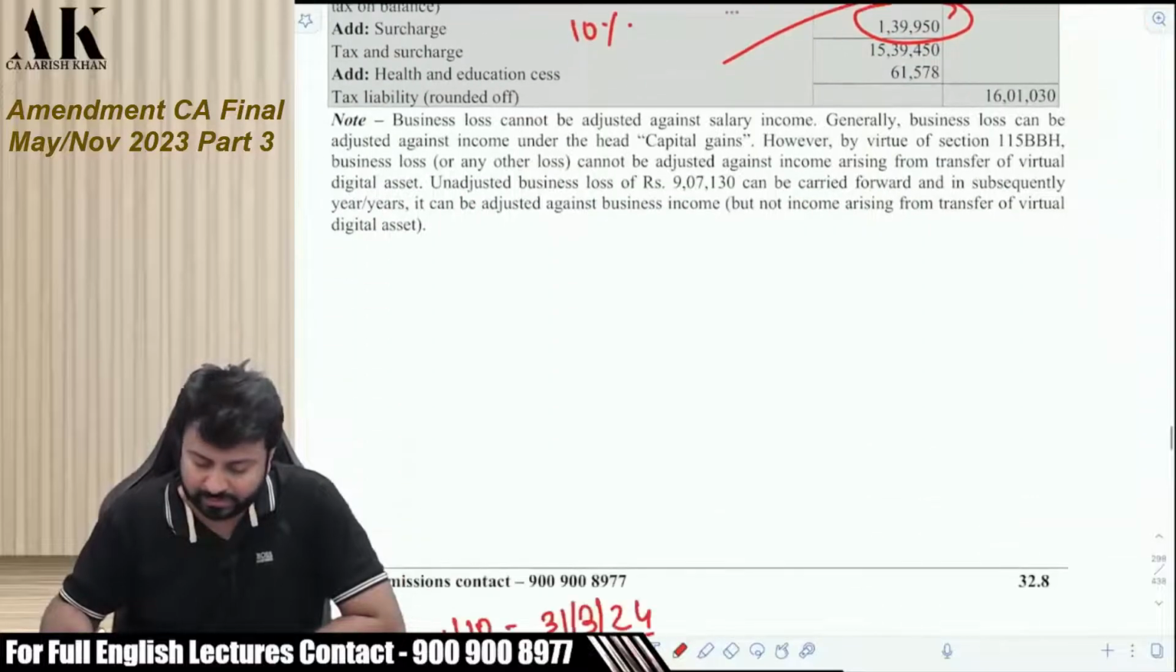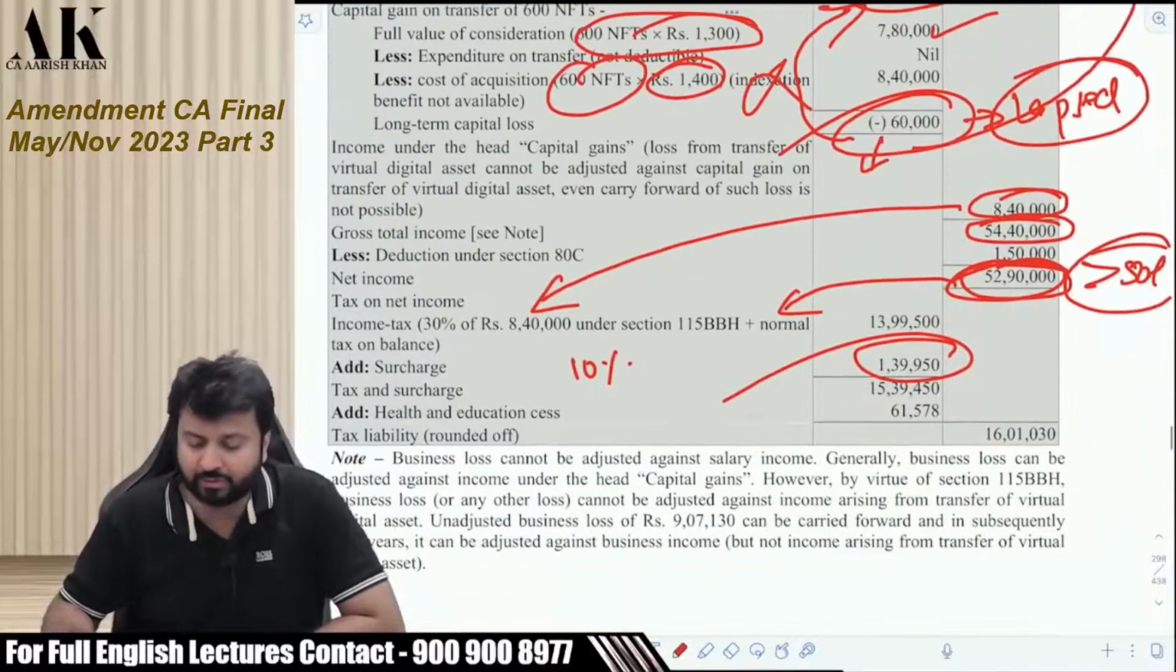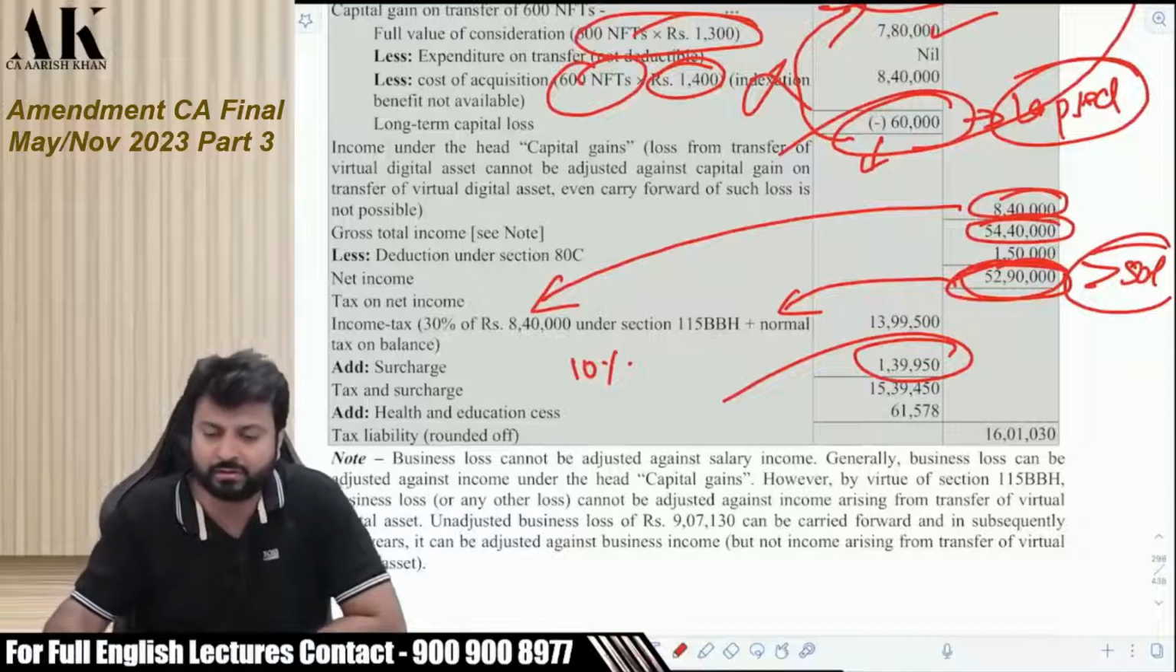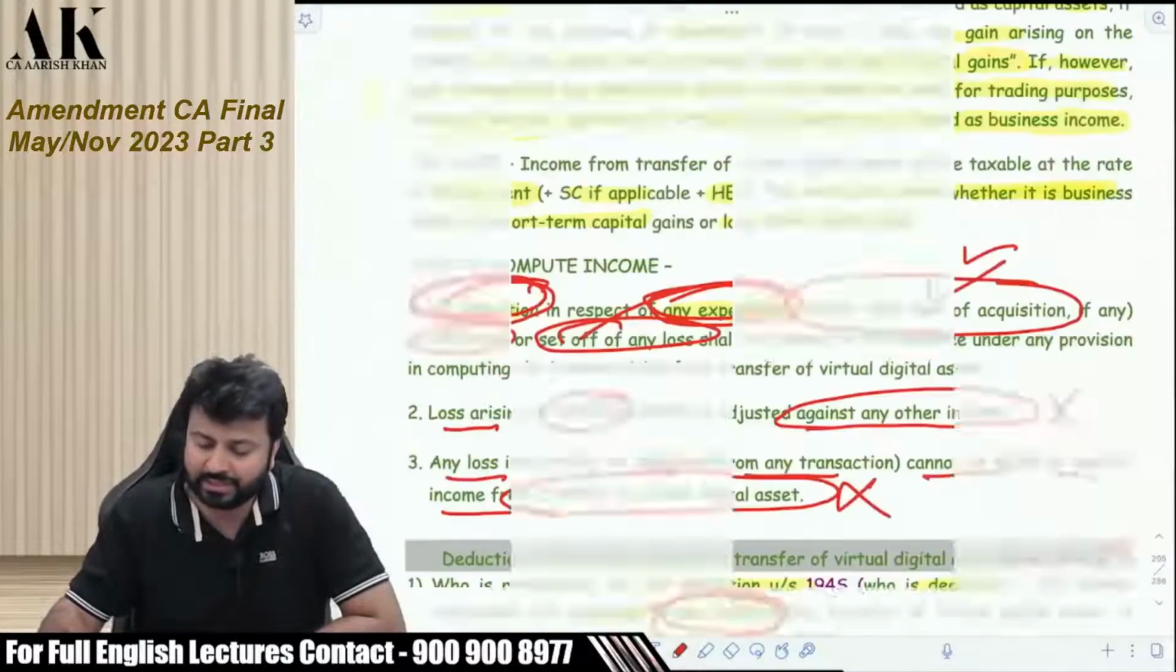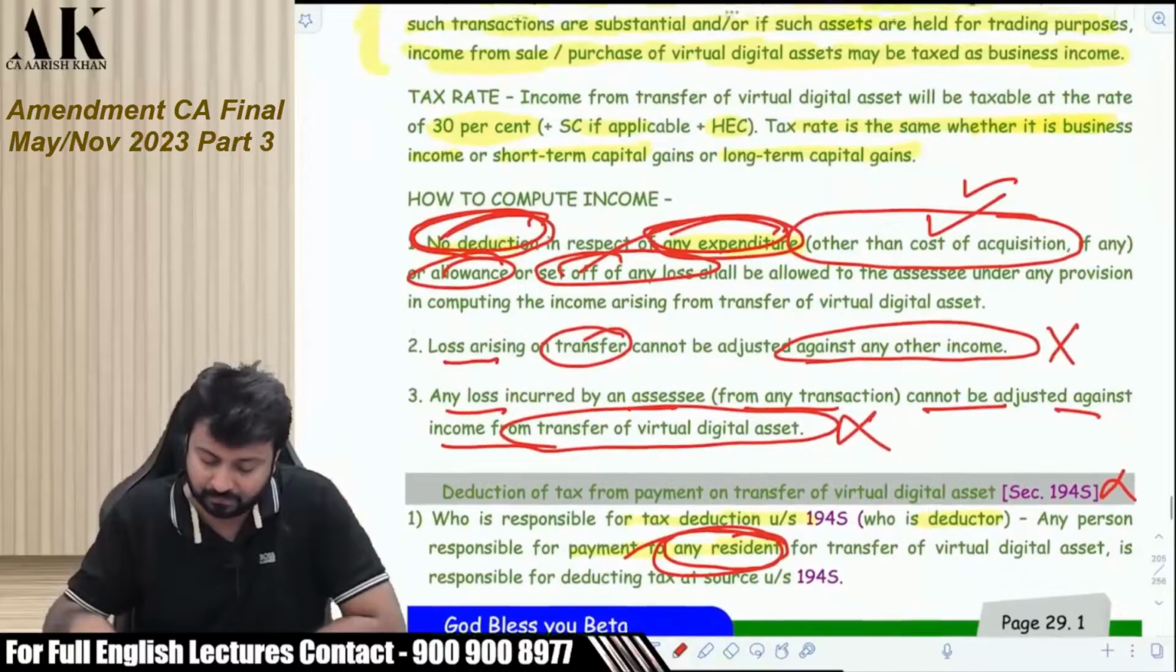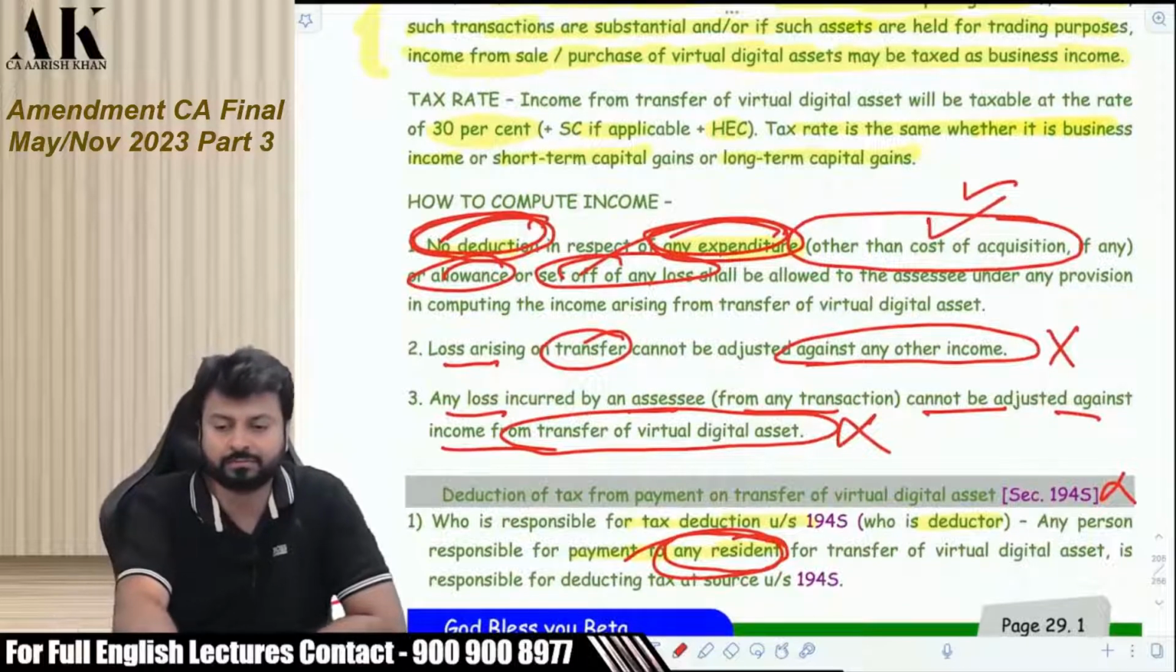It's a beautiful question. Must do before exam. Please, you have to do this question. Go through this question once if you want. And then we'll move ahead with the next part. Okay. Go through this question once, all of you.